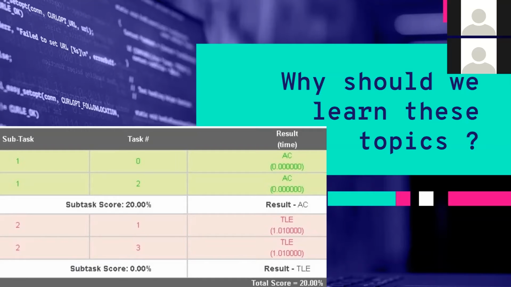You understood the problem and you know how to go about it to arrive at the expected output, and then you write the code, and it works for a few test cases, but after you submit you get something like this. You see the screenshot right here. Two tasks show AC and the other two tasks show TLE. For those of you who don't know, TLE stands for time limit exceeded, and we don't want this.